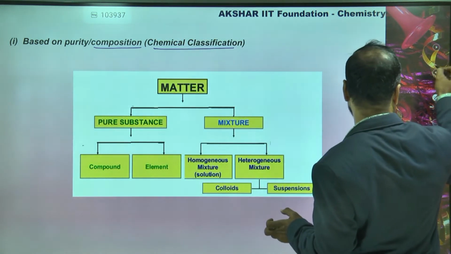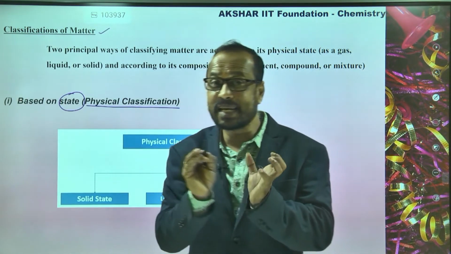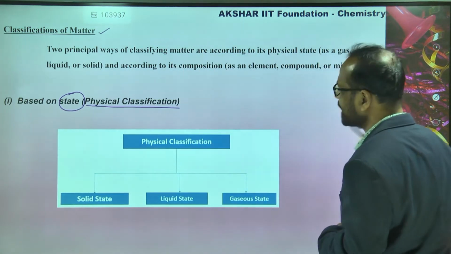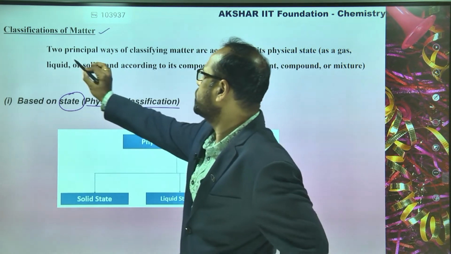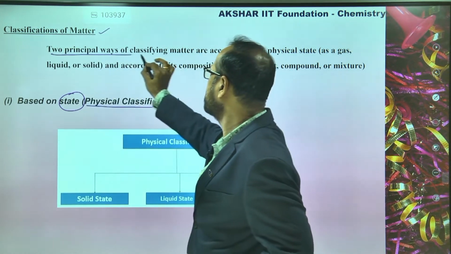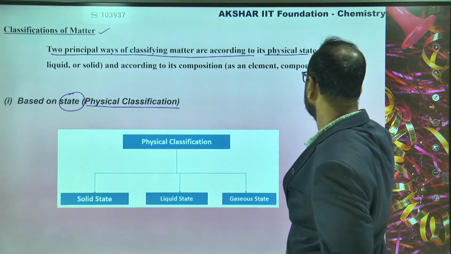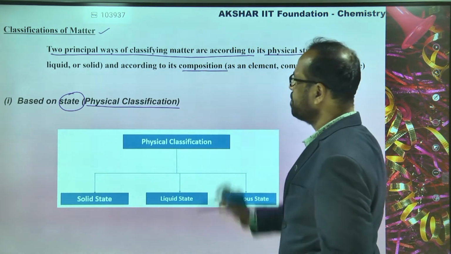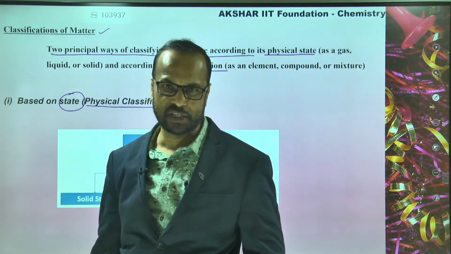The first one is the physical classification, and the second one is the chemical classification. Two principal ways of classifying matter: one is based on the physical state, and the second is based on the composition, called the chemical classification.